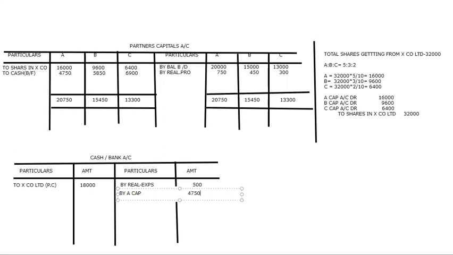4,750. Then by B Capital, he is been paid with how much? 5,850. And then the last by C Capital, he is been paid with 6,900. Now have a look ma, it has to get tallied. 18,000 here and 18,000 here. Is it getting tallied? Just check.